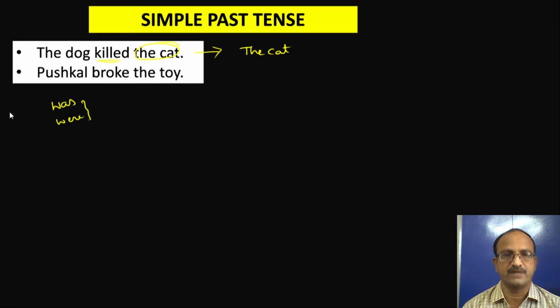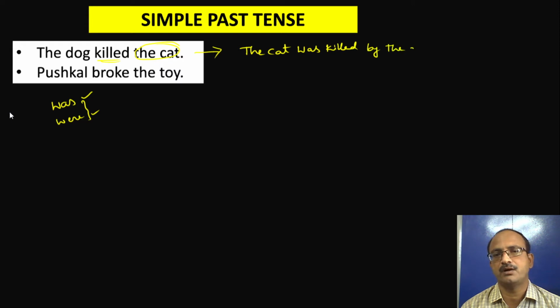So was is for singular, were for plural. The cat is singular, so I take was. The cat was. And the next one is the V3 form of the verb. Kill, killed, killed. So the cat was killed by the dog.